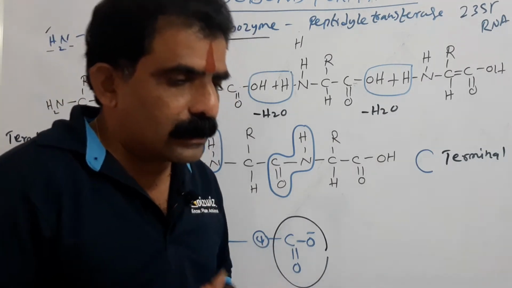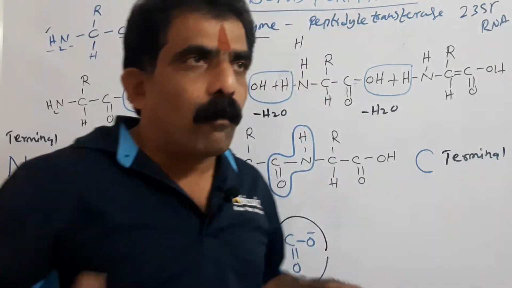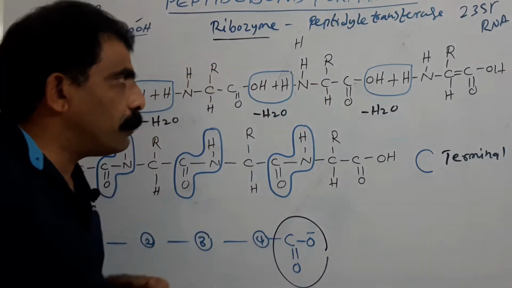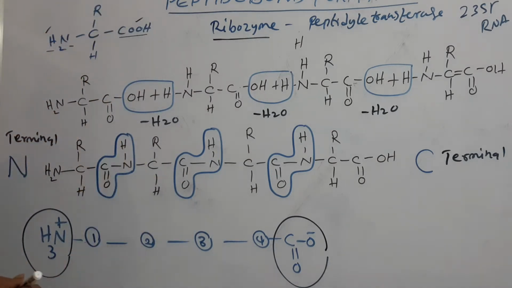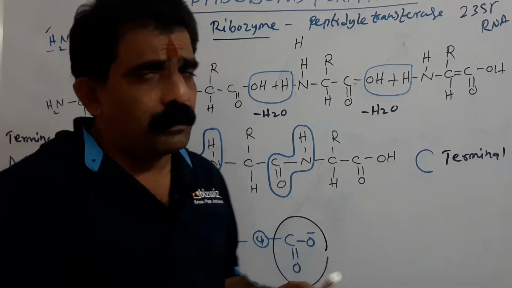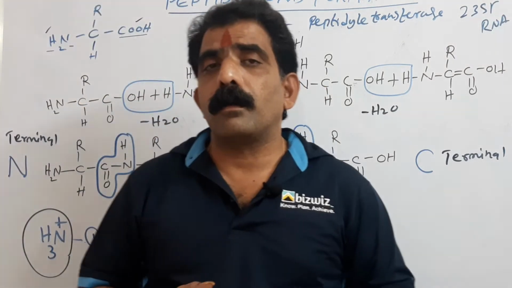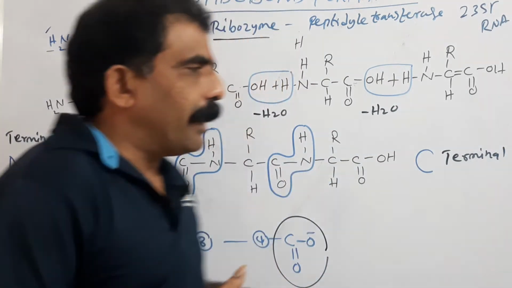It acts as an enzyme that catalyzes the formation of peptide bonds among the amino acids of a polypeptide chain during protein synthesis. Always, the peptide bond formation takes place between the carboxyl group of the first amino acid and the amino group of the next amino acid.